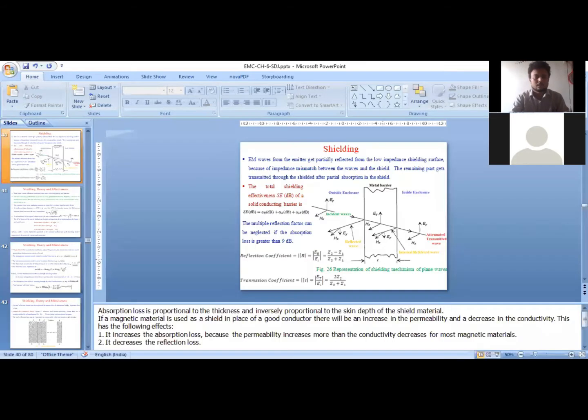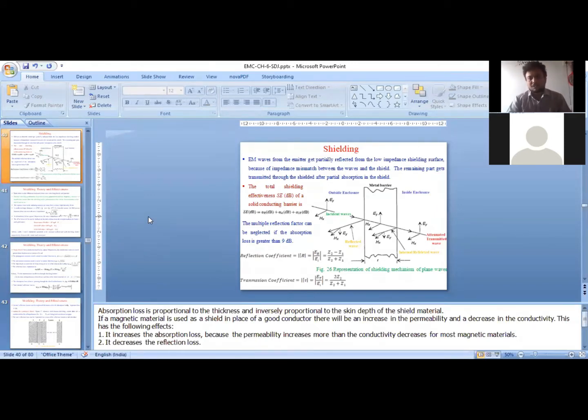Good afternoon, everyone. So, in the last lecture, we discussed the shielding concept with a single metallic barrier as a shield, double isolated metallic barriers as a shield, and multiple shields between the source and the receptor.